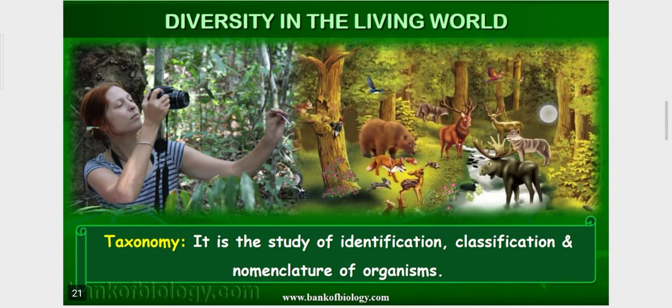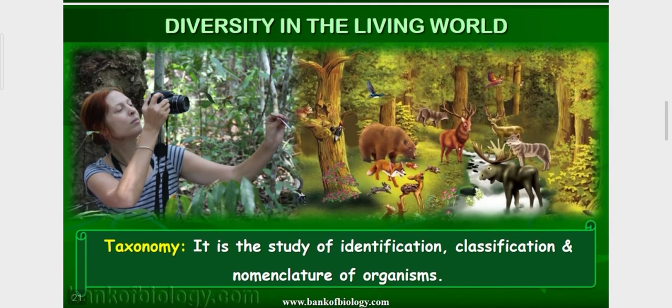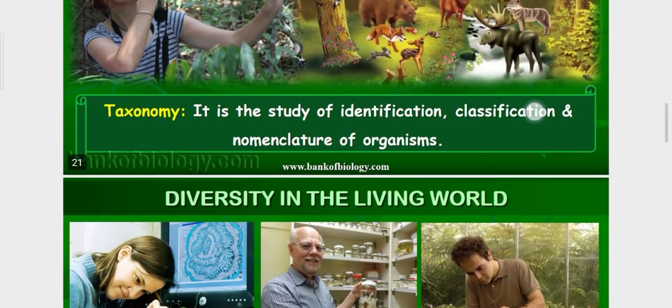Diversity in the living world. First one, taxonomy. Taxonomy is a basic thing in diversity. It is the study of identification, classification and nomenclature of organisms. Okay students, it is a study of identification, classification and nomenclature of organisms. In a previous video I have already explained this in detail, so I am giving you a quick revision so you people can now easily understand and know more about this chapter. Okay students, because we have time.